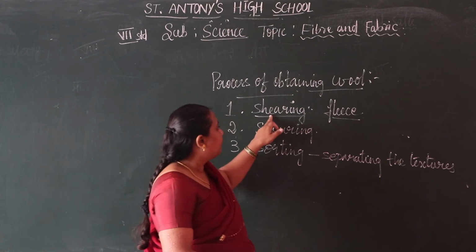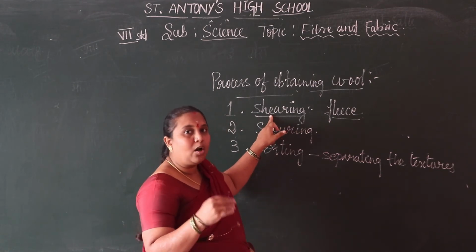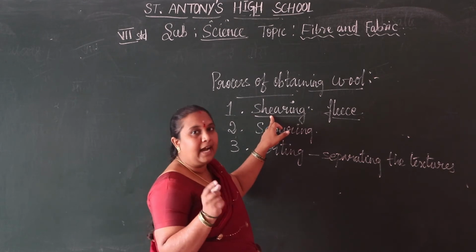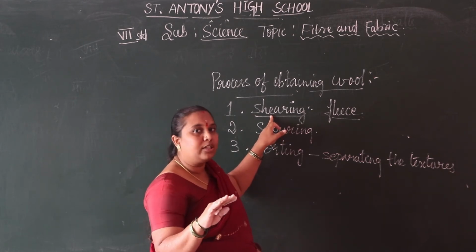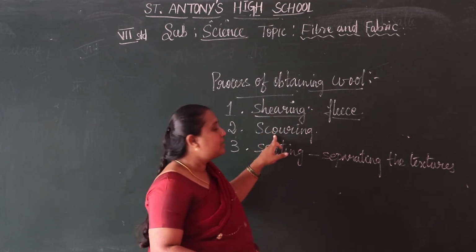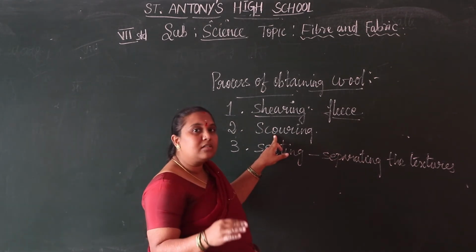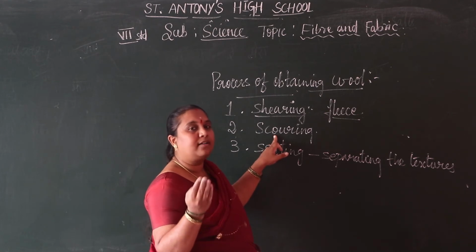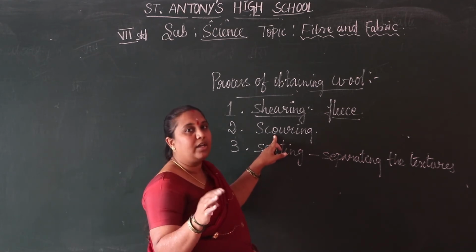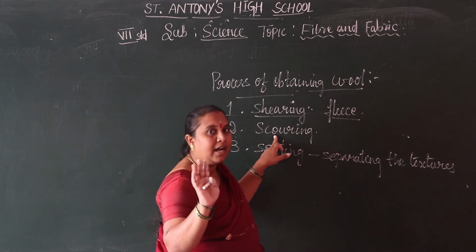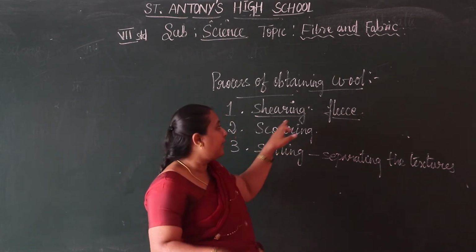See, what is meant by shearing? Removing fleece from the wool yielding animals, that is, removing hair from them. And then scouring. What is meant by scouring? It is the process of removing dirt or dust particles from the fleece.